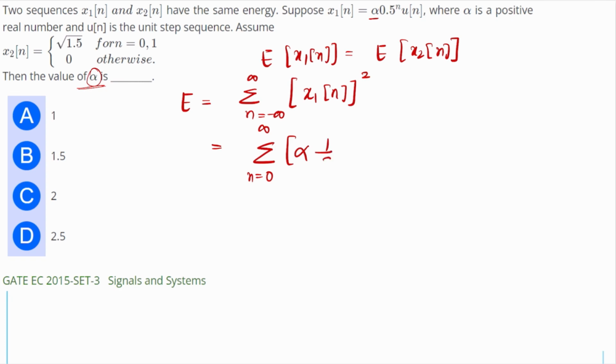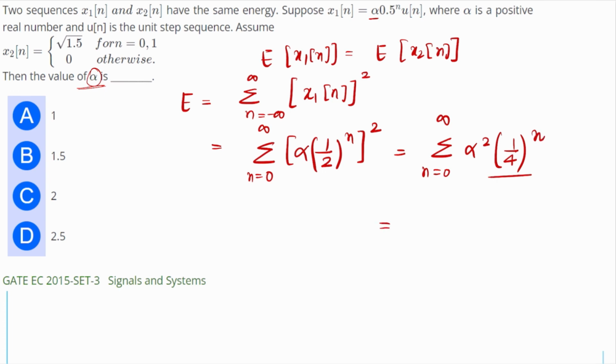So I can write it as alpha times (1 by 2) to the power n, whole squared. So it will be the summation from n equal to 0 to infinity of alpha square times (1 by 4) to the power n. Now (1 by 4) to the power n is an infinite sequence.